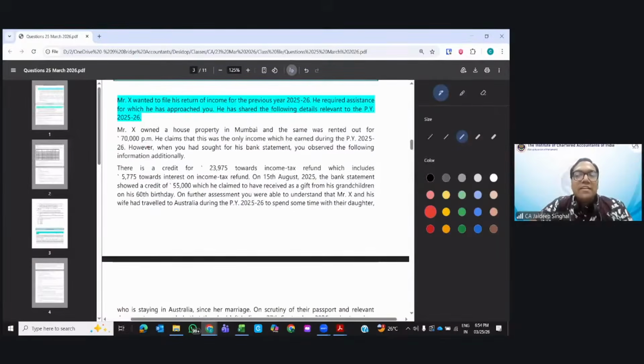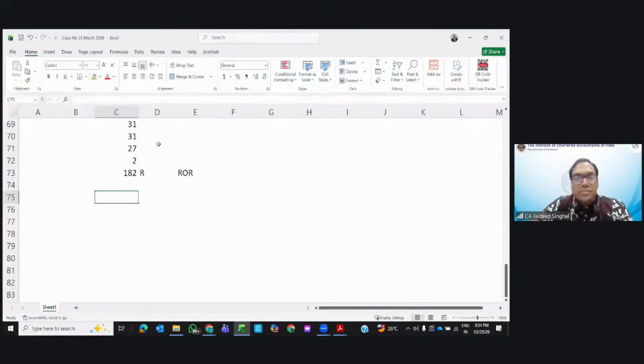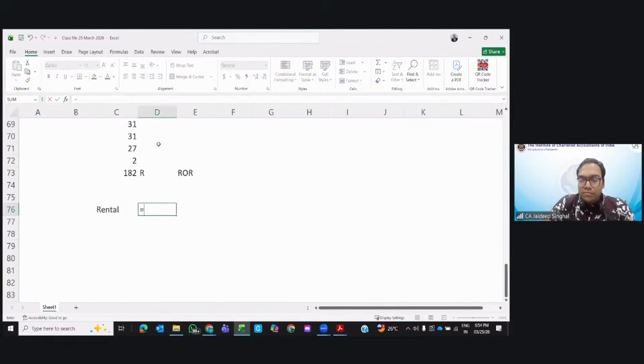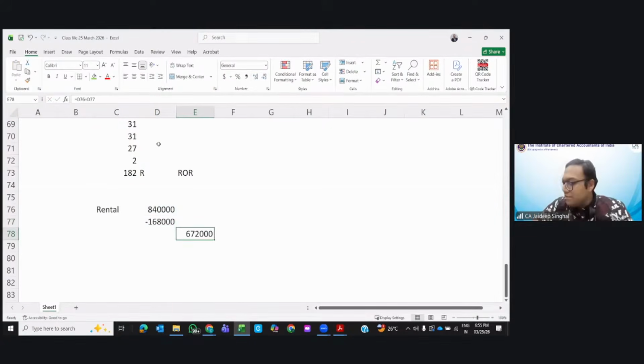What is the income? Rental income 70,000 per month, so 70,000 into 12. Now you will get 30% section 24A deduction. This is what will come: 6,72,000. Now there is income from other sources.